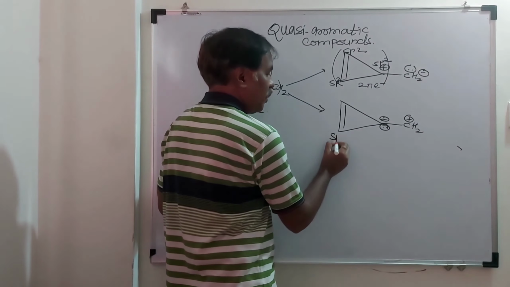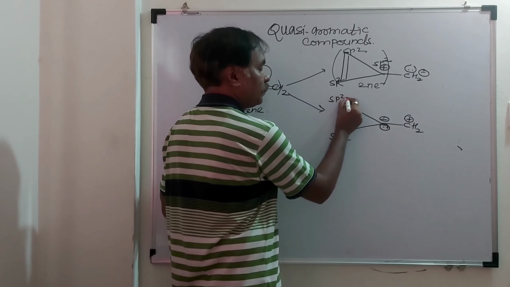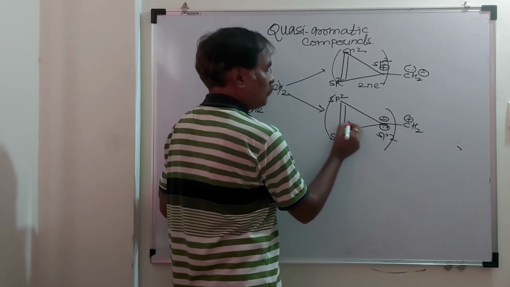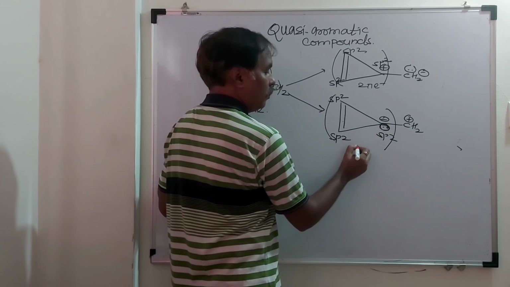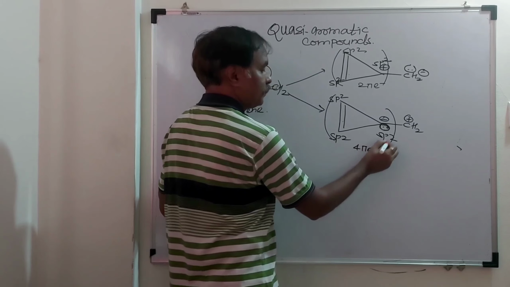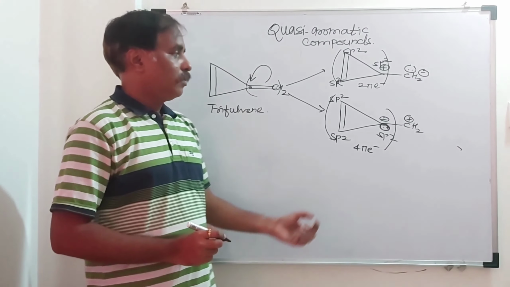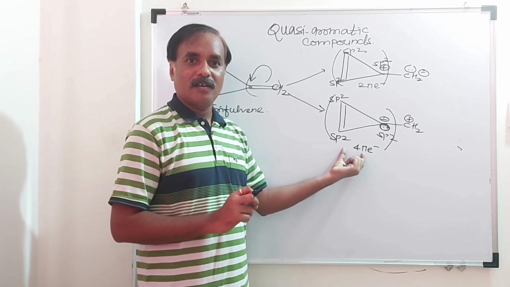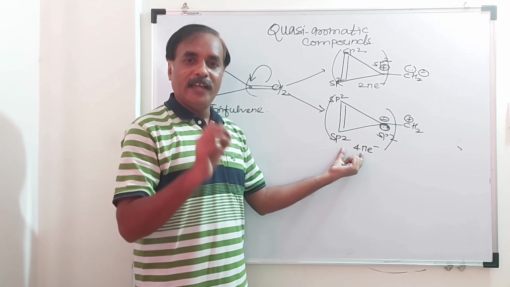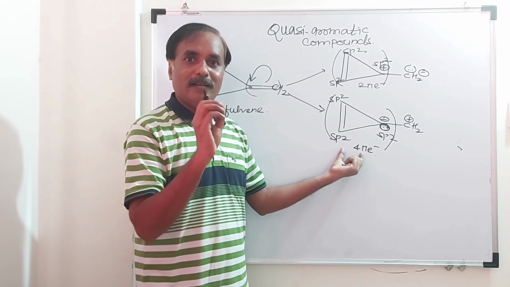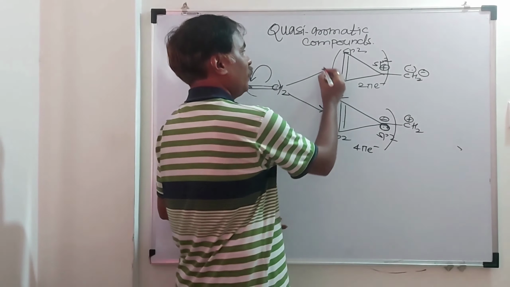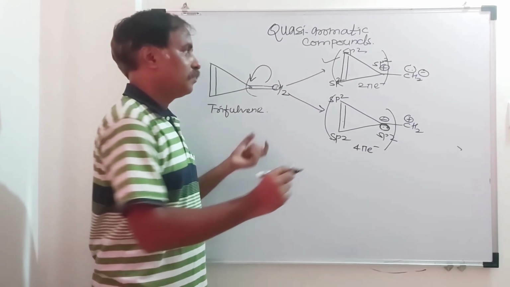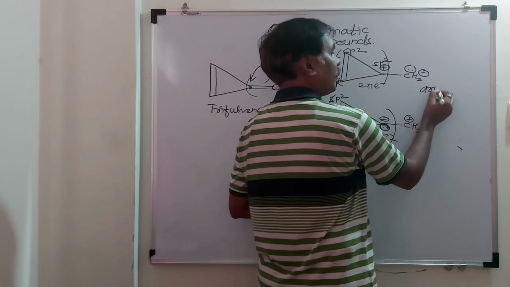Here also the hybridization of each carbon is sp2, but the total number of pi electrons is 2 and 2: this lone pair and 4 pi electrons. This is anti-aromatic and unstable. We know that each and every organic compound tries to attain stability, so we have to consider this one. Overall, this compound is aromatic.